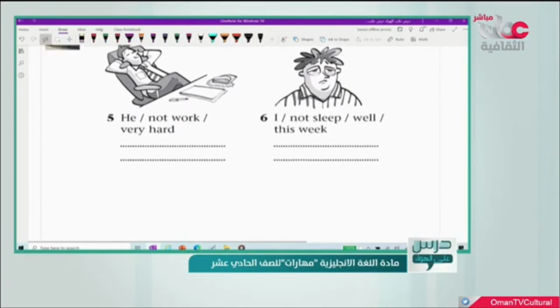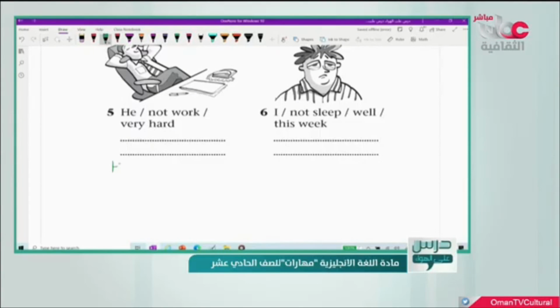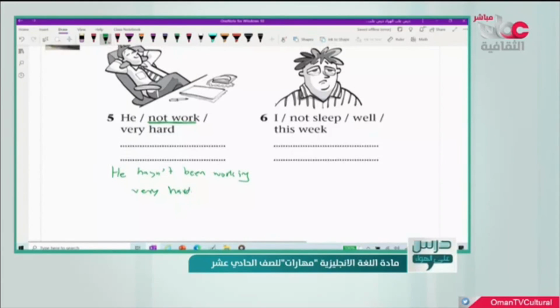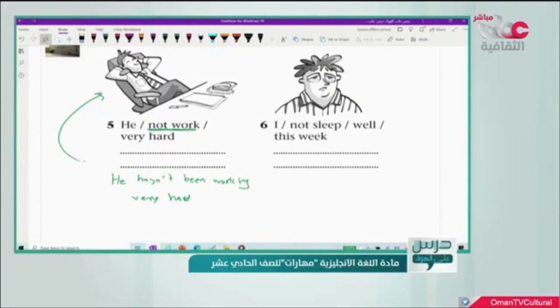The two last questions in this main question. So he, notice that we have not work, so we need to form the negative form of the sentence. He hasn't been working very hard. How did we know? Because he looks very comfortable, not tired, not exhausted, and he is sitting on the chair happily. The last one here, I.